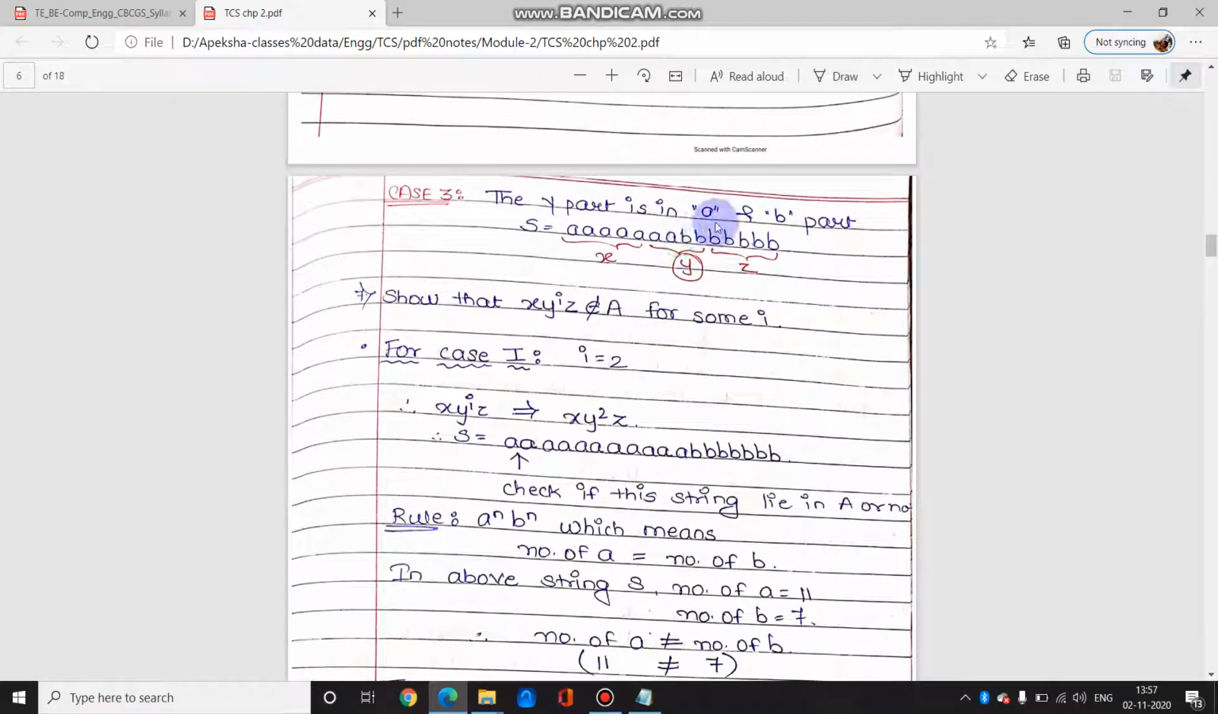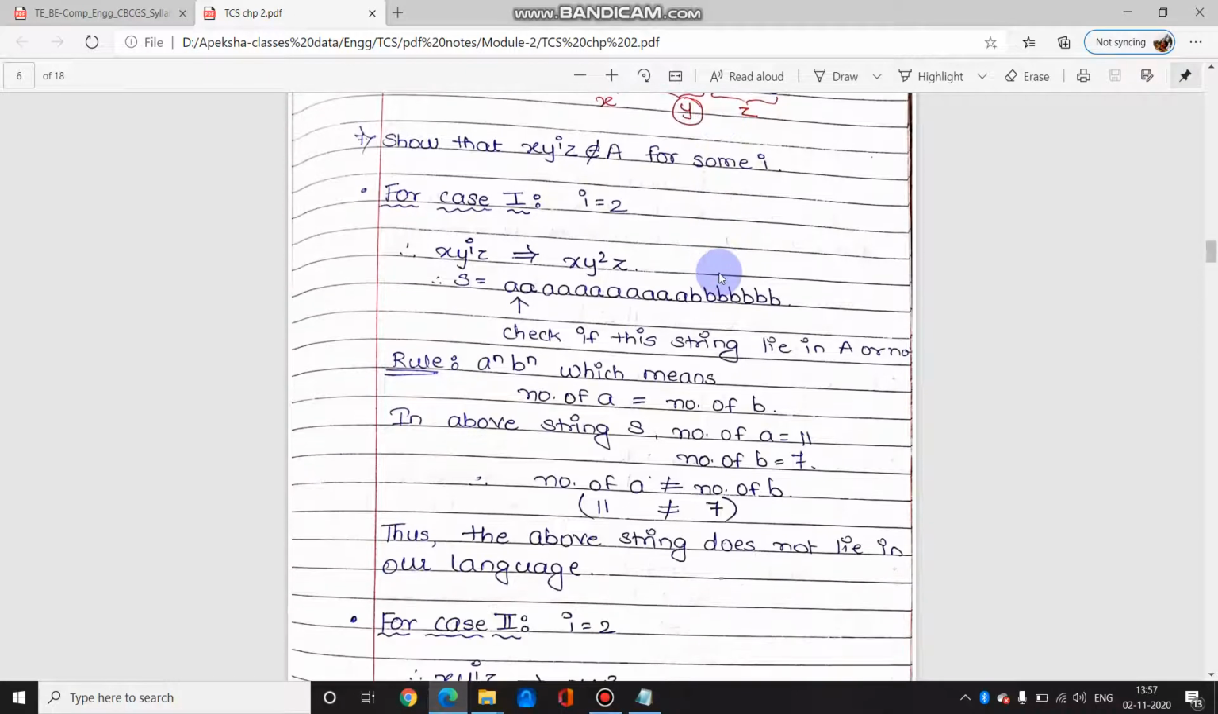Third case says that y will be in both a and b part. So before that, x and z. So for our example we have taken these three cases. So we have divided the original string s into x, y, z in the possible ways we can. The next step says that show that x y raised to i z does not belong to A for some